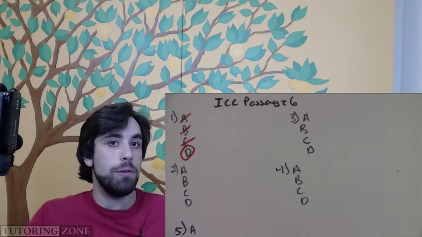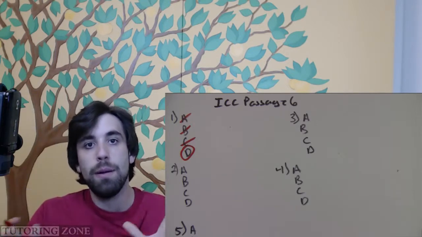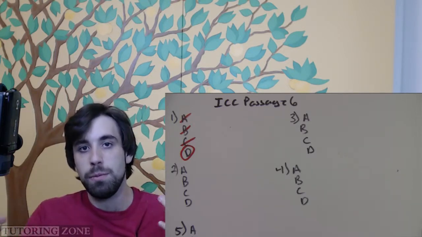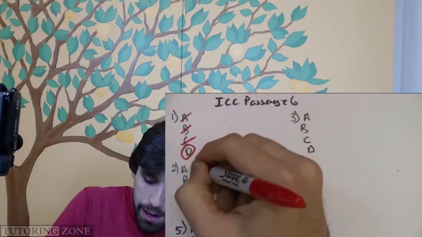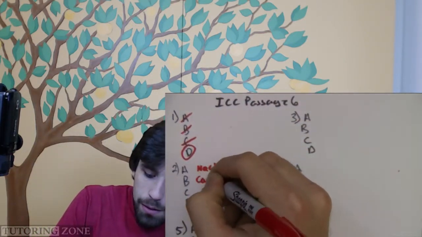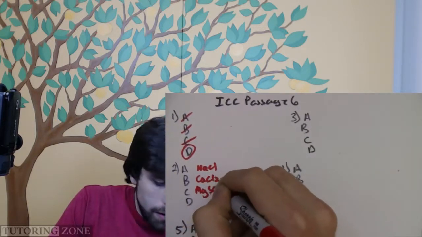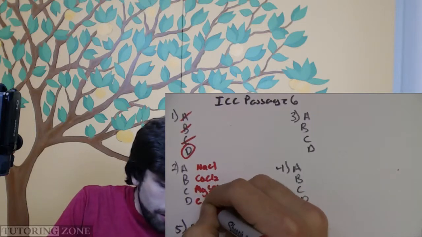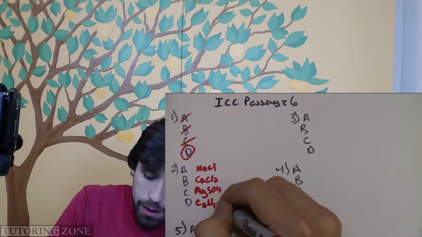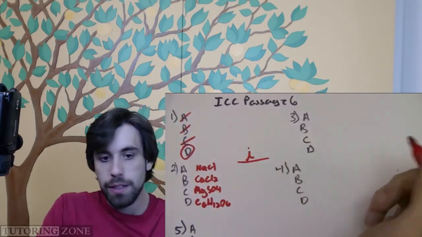So that depends on what? The Van't Hoff factor, i, which is a number representing how many ions something splits apart into. So we have NaCl, CaCl2, MgSO4, and sucrose, C6H12O6. So we want to know what's the Van't Hoff factor for each one of these.